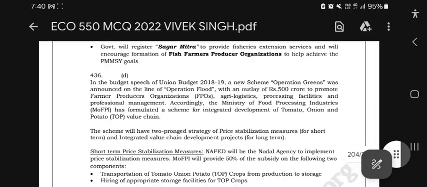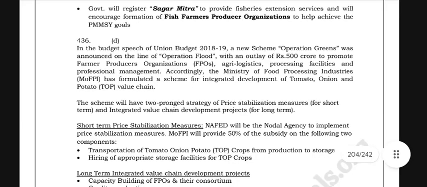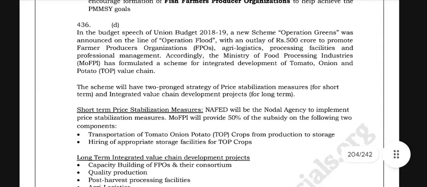In the budget speech of the Union Budget 2018-2019, Operation Greens was announced on the lines of Operation Flood with an outlay of rupees 500 crores to promote farm producer organizations, FPOs, agri-logistics, processing facilities, and professional management. Accordingly, the Ministry of Food Processing Industries (MOFPI) has formulated a scheme for integrated development of tomato, onion, and potato, that is TOP value chain.